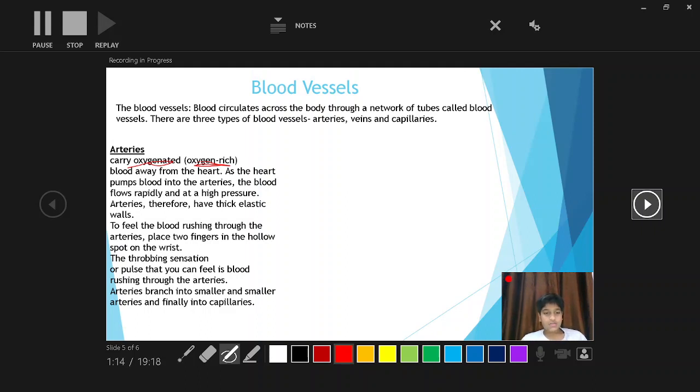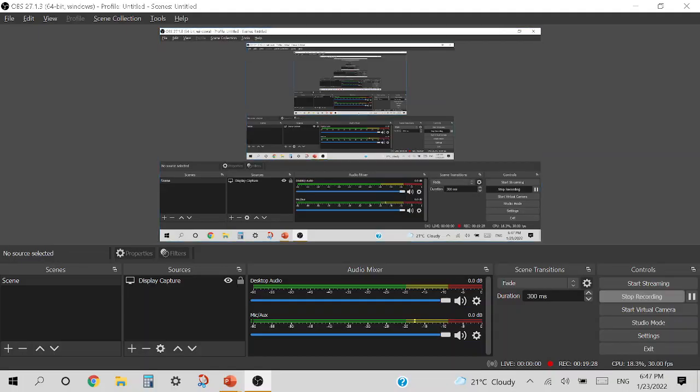As the heart pumps into the arteries, the blood flows rapidly and at a pressure. Arteries therefore have elastic thick walls.